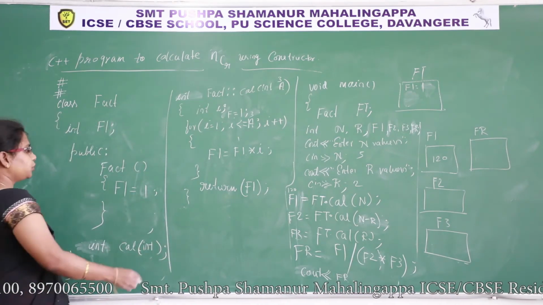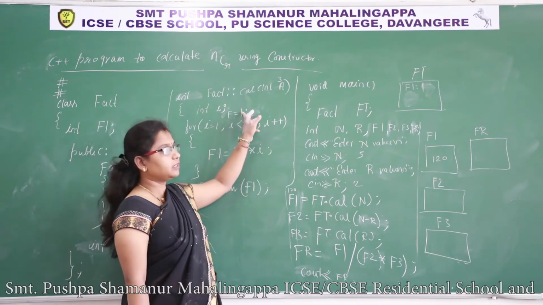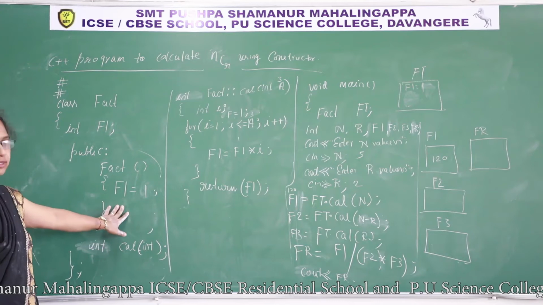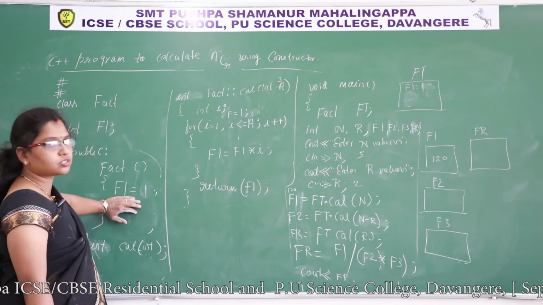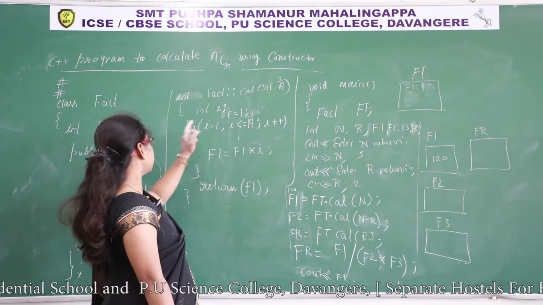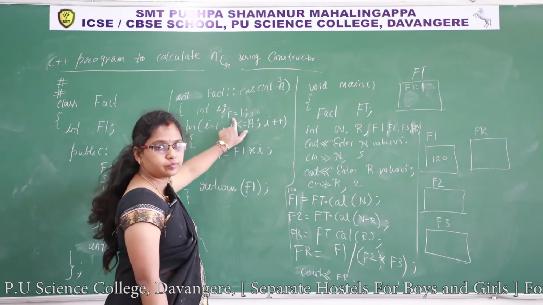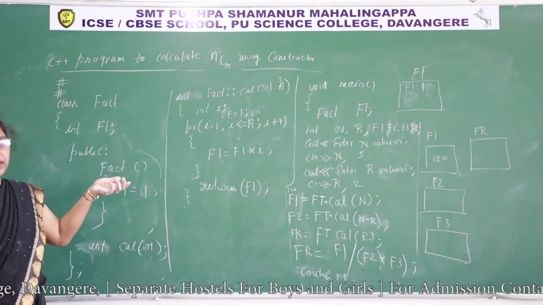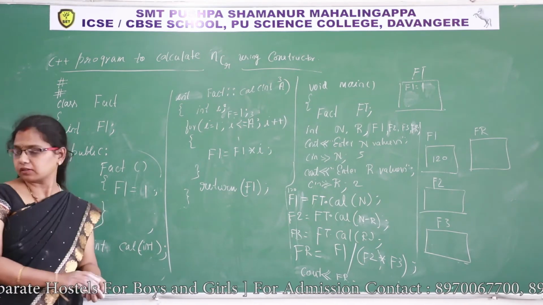See, in this program it is not compulsory here, because already we have taken F1, F is equal to 1 here, but in the program statement NCR using constructor, so I have taken F1 is equal to 1 at the beginning. When we create object, at that moment this constructor will execute, and later for the next function call, the first time this function call overwrites this value, again the remaining also overwritten by this value. Okay, so for this program it is not required, it is not necessary. Still, in the question they had asked using constructor, that's why I had taken F1 is equal to 1. Okay.